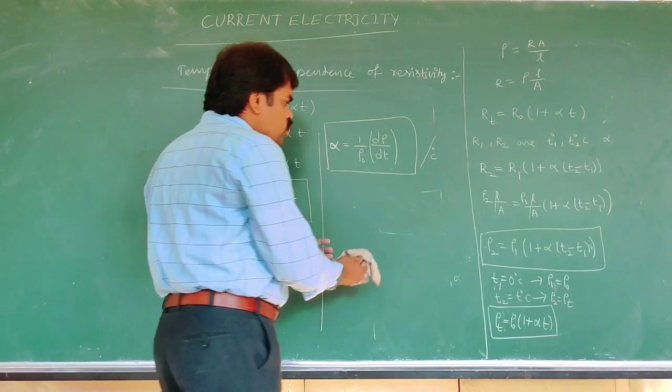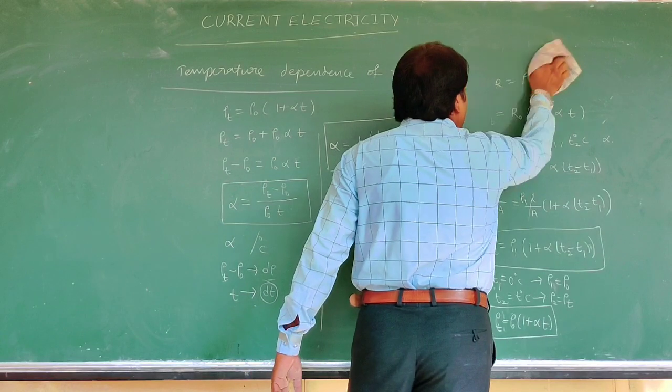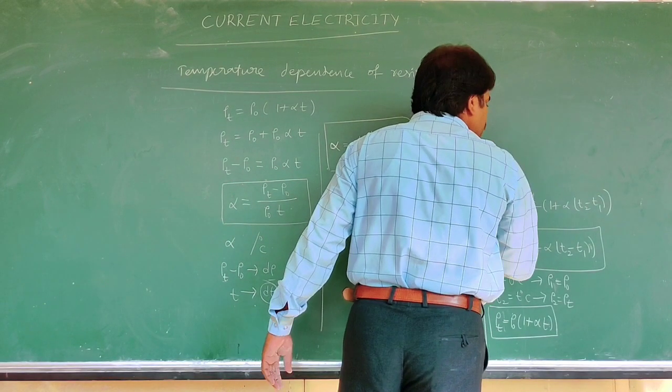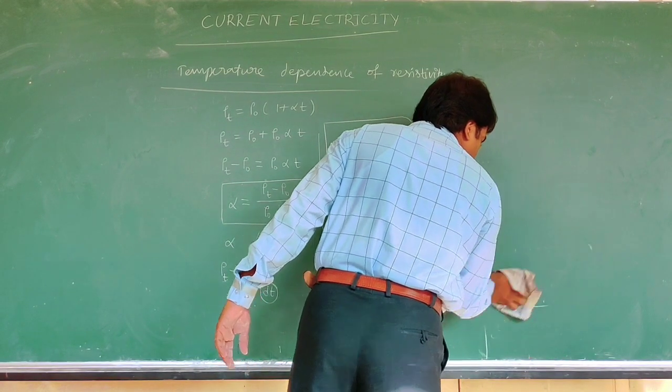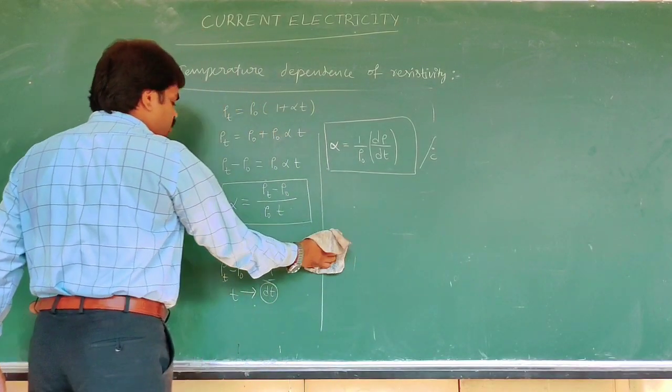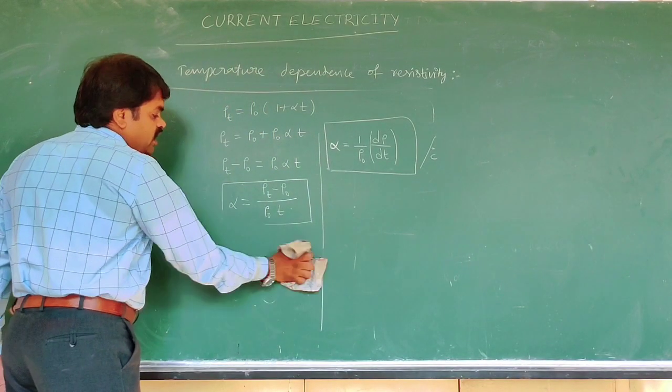Now we are going to discuss the graphs of the variation of resistivity with temperature.